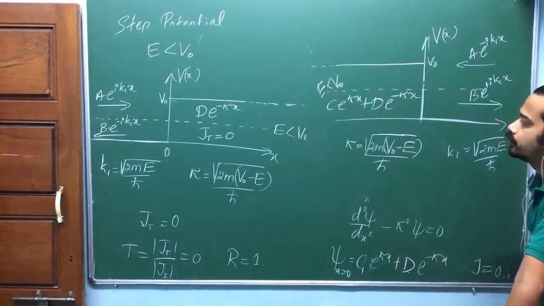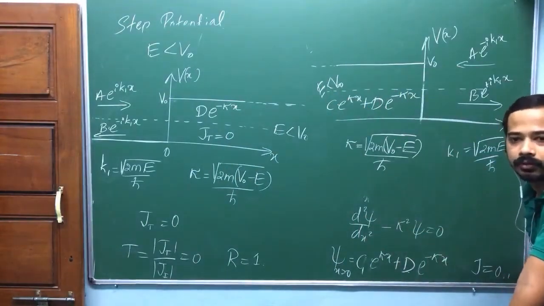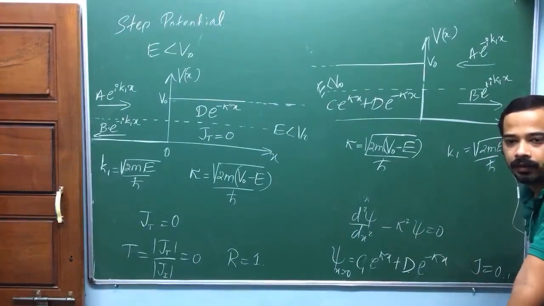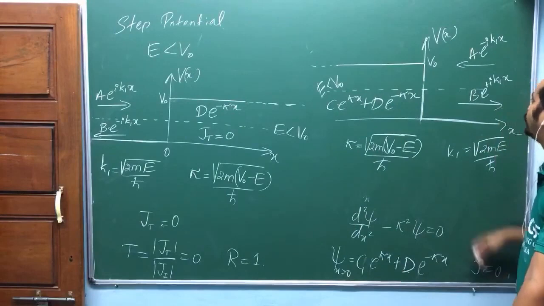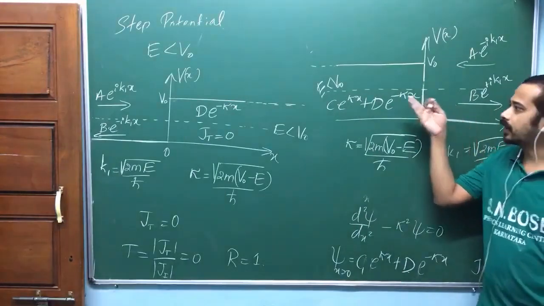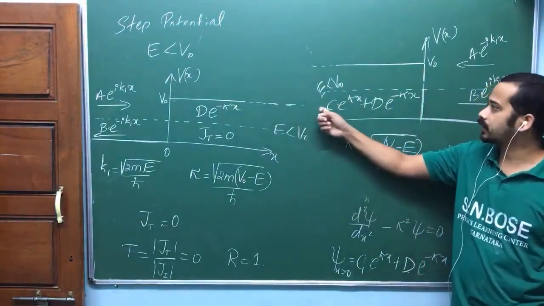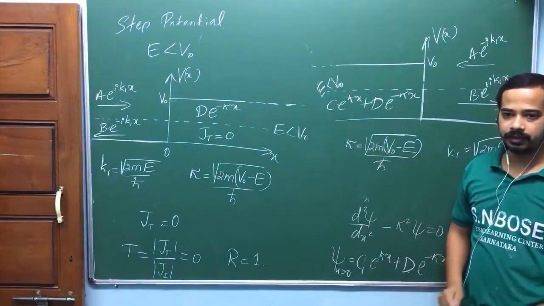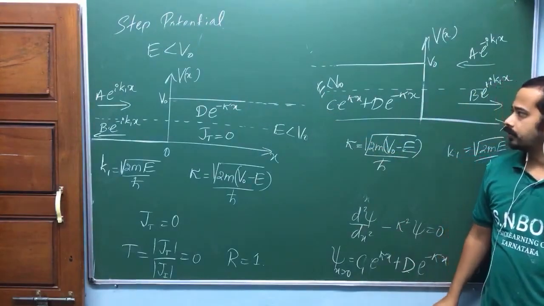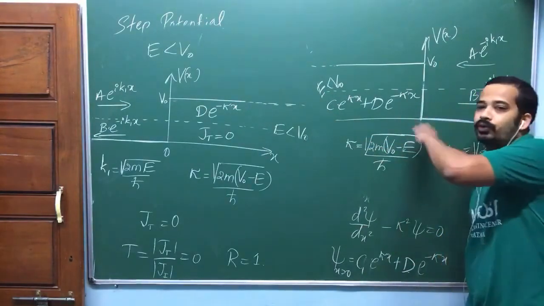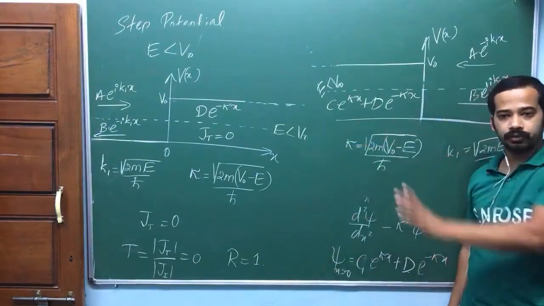Now, which one you keep, which one you remove? Speak out. Why? Because x equal to minus infinity. If you shoot the particle from here, it cannot escape to minus infinity. This is the classically forbidden region, am I right? In that situation, as x tends to minus infinity, your wave function should go to 0.